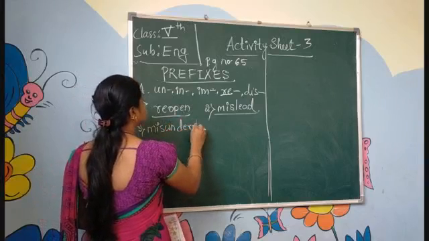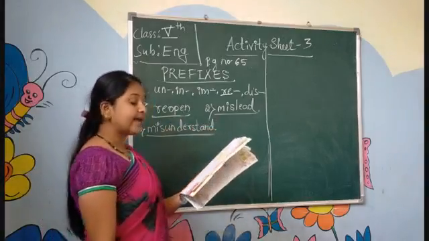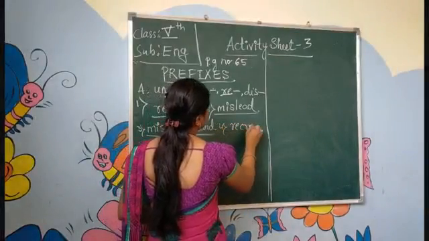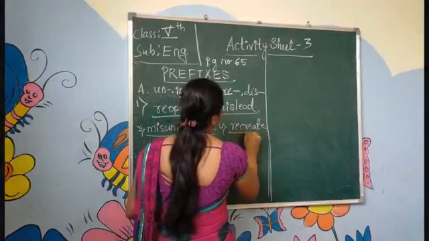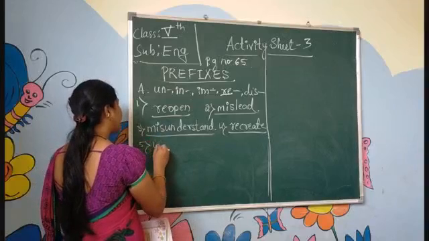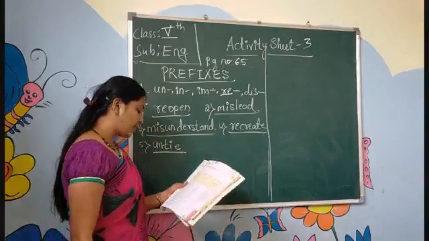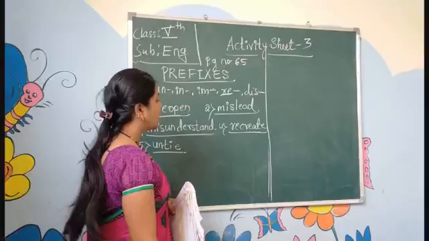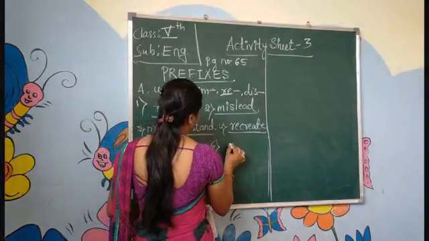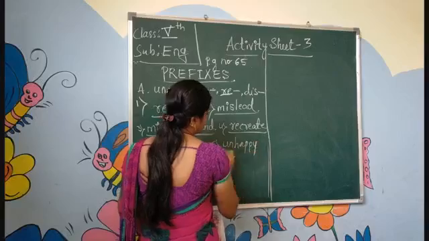Fourth one: create, recreate. Fifth one: type, retype. So here it changes its meaning. Happy, unhappy. What is the opposite word of happy? Unhappy.